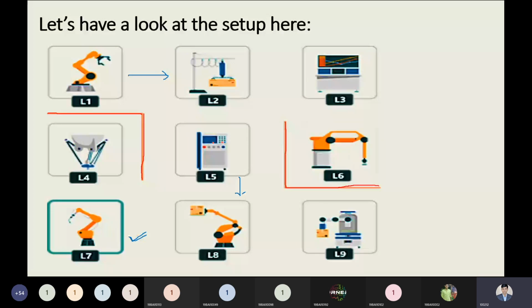Total locations are L9. With these locations, or levels, we have the states. The user can understand that location number 1 belongs to repair only, location number 2 belongs to the replacement center, location number 3 is the distribution center, and so on. But the machine doesn't know, because everything is done by the robotic arm only. The robotic arm will identify only one term, that is state, because the machine only understands its state, what it is doing, what the completion is, and what assigned work it can do.